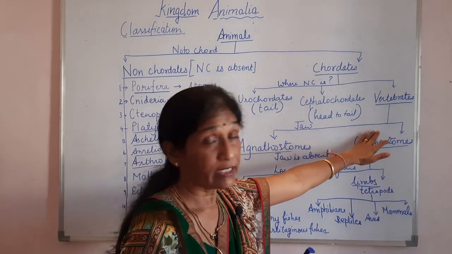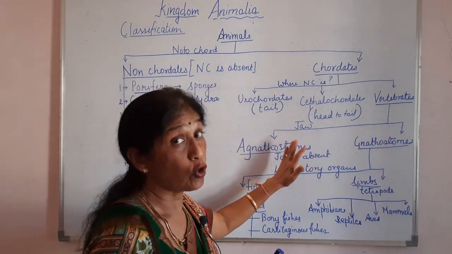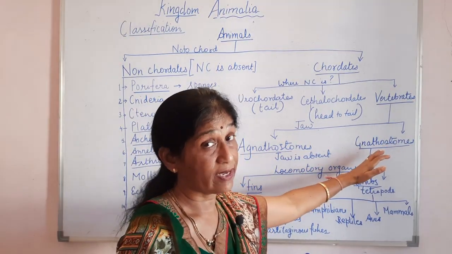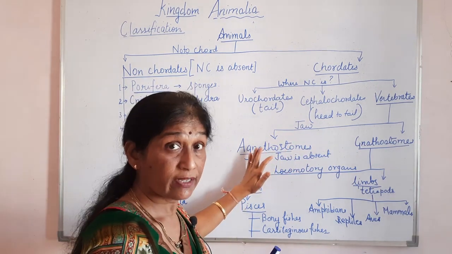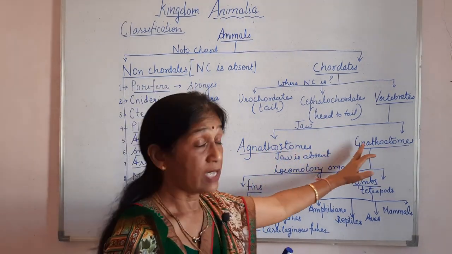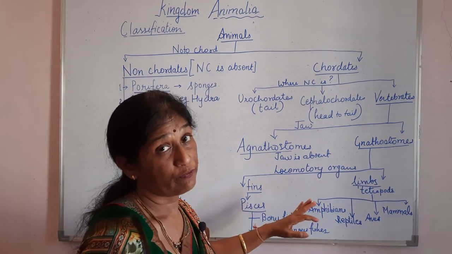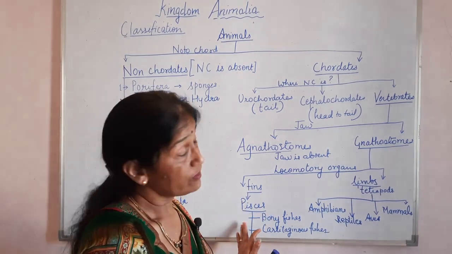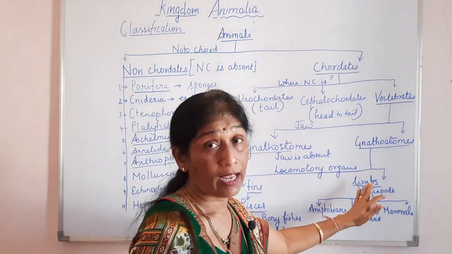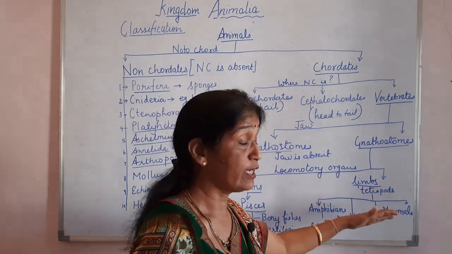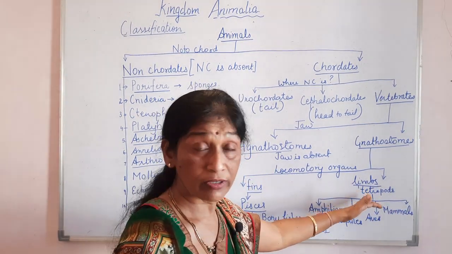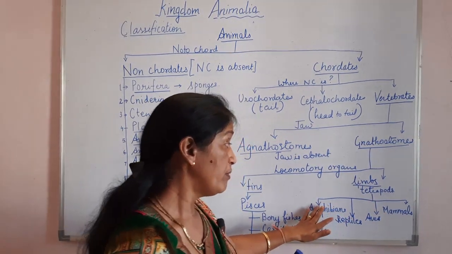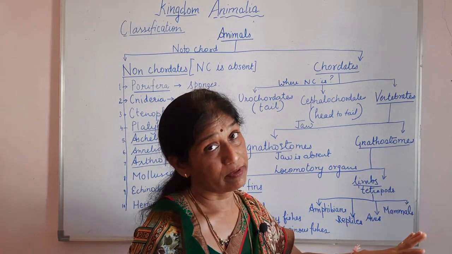Now all the vertebrates are further classified on the basis of jaw within the mouth. If it is present in their body, they are called Gnathostomes, G silent there. And if it is absent, they are called Agnathostomes. Then these Gnathostomes can further be classified on the basis of the type of locomotory organ they bear. If it is in the form of fins, they are called Pisces. If they have both forelimbs and hind limbs in pairs, then they are called tetrapods, and we classify them into four: amphibians, reptiles, Aves, and mammals.